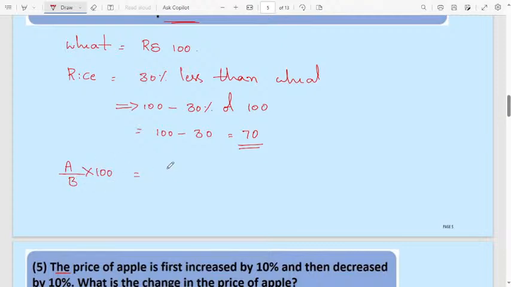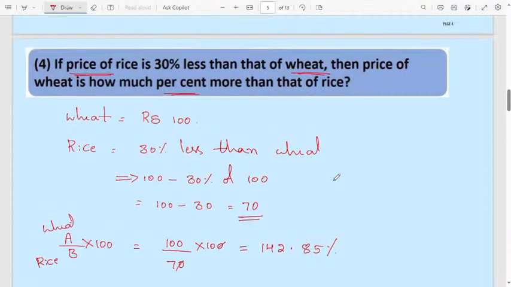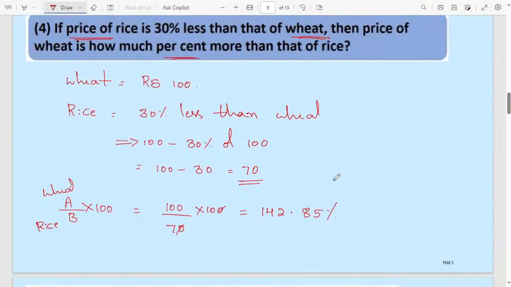Here I am comparing wheat cost with rice. Wheat cost with rice, how much percentage is more, they are asking. 100 divided by 70 into 100, 10 get cancelled, 1000 divided by 7 is nothing but 142.85 percentage. Here what is the original price we consider? What is the percentage of wheat, we don't know. Wheat cost we consider as 100%, otherwise 100 rupees.